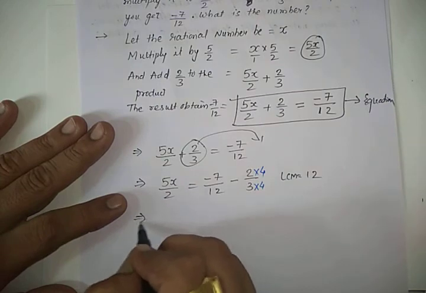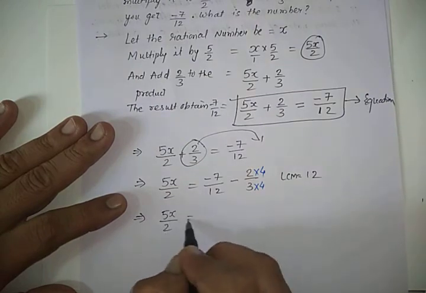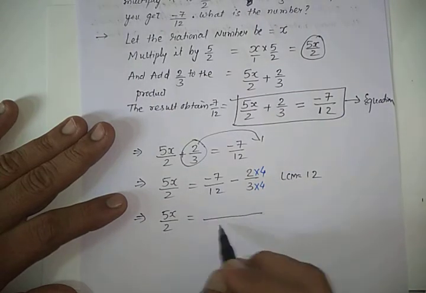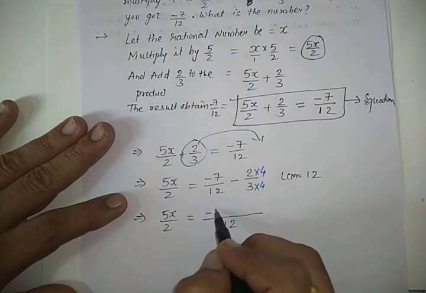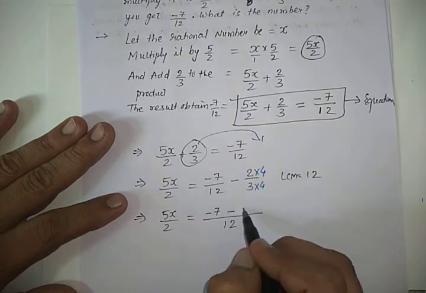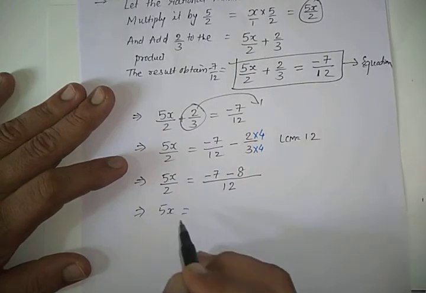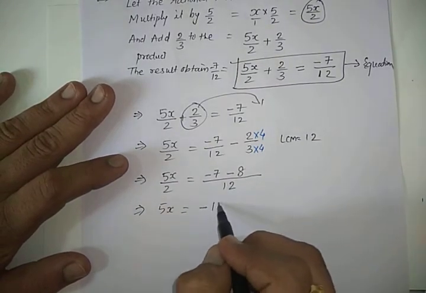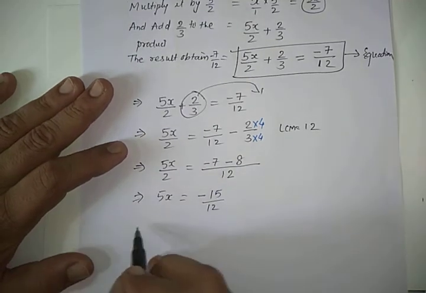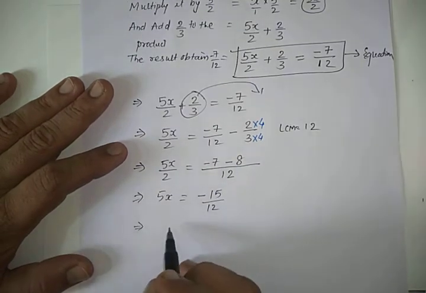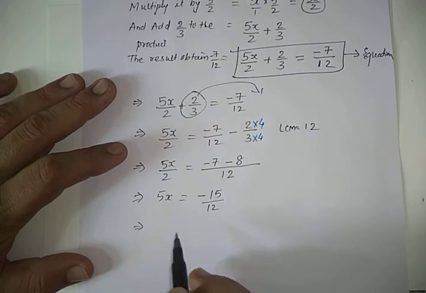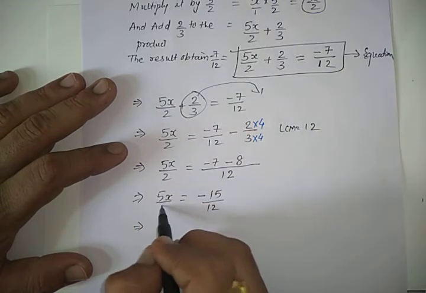So on the other side, that is 5x upon 2, and on the right hand side that will be common denominator 12. So minus 7 and minus 8. So I am getting 5x upon 2 is equal to minus 15 by 12.